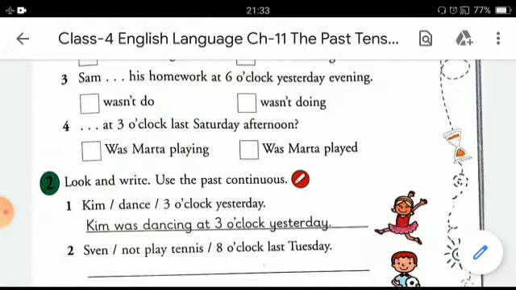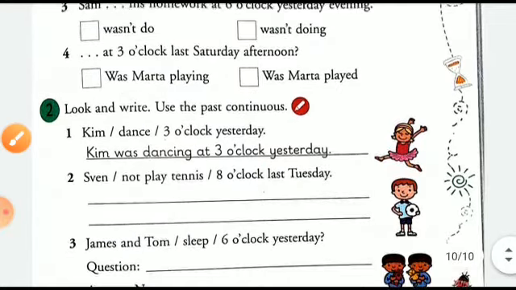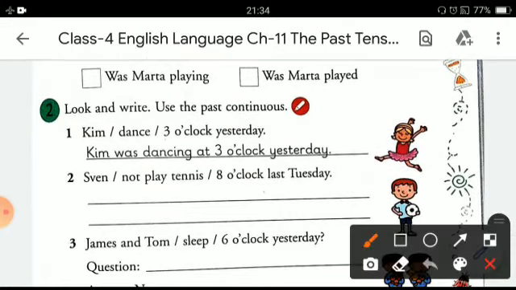Now come to the next exercise, and that is the last one. Look and write and use the past continuous. First one is already done. The hints are given such as Kim dance 3 o'clock yesterday, and the sentence is made like this: Kim was dancing at 3 o'clock yesterday. Then the next one, the hints are Swain not play tennis 8 o'clock last Tuesday. The sentence can be formed in this way: Swain was not playing tennis at 8 o'clock last Tuesday.